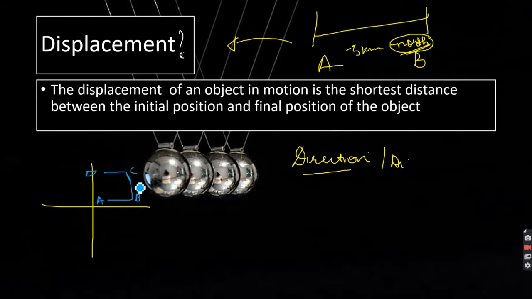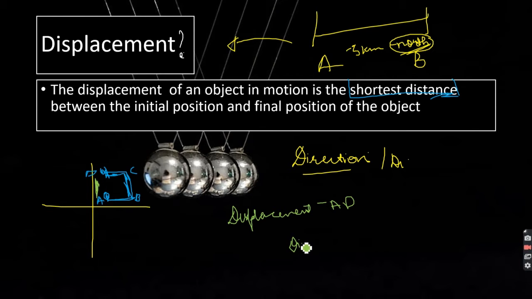So the actual distance covered will be A to B, then B to C, and C to D. But that's not the case in displacement. Why? Because displacement is the shortest distance covered. So this is my final destination, and this is the actual starting point. So my displacement will be directly from A to D.